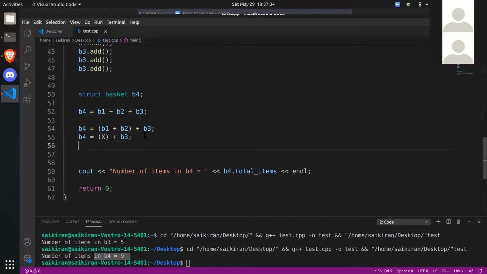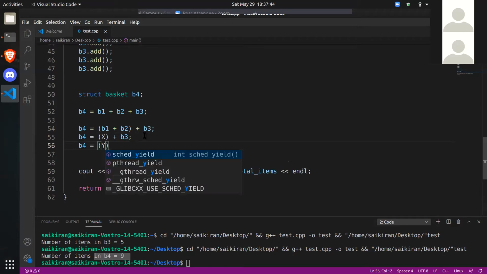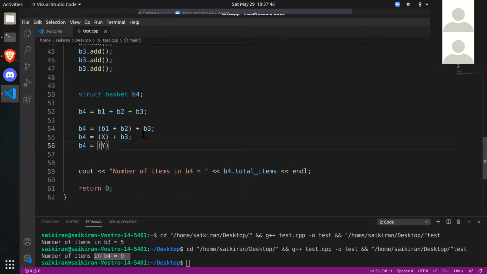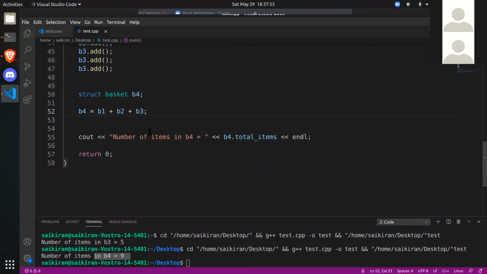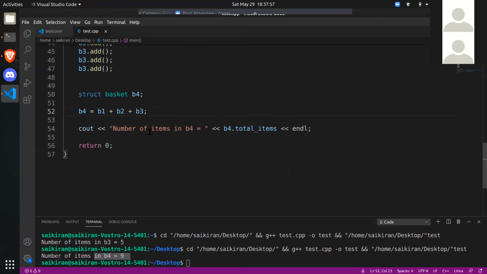And now again we are adding 2 baskets. So finally you'll get the sum of x plus b3, which will be b4. Let's call this y. So this is how it works. 3 become pairs of 2, and finally you take 2 and evaluate it. So that's how it's evaluated. I hope you understood it.